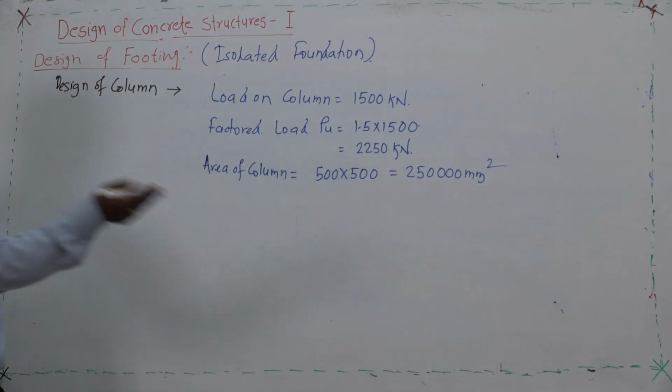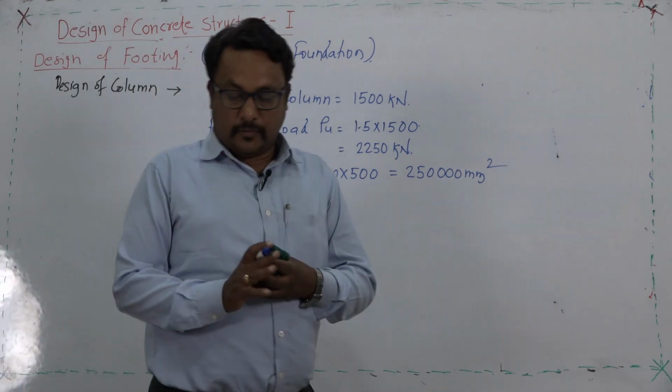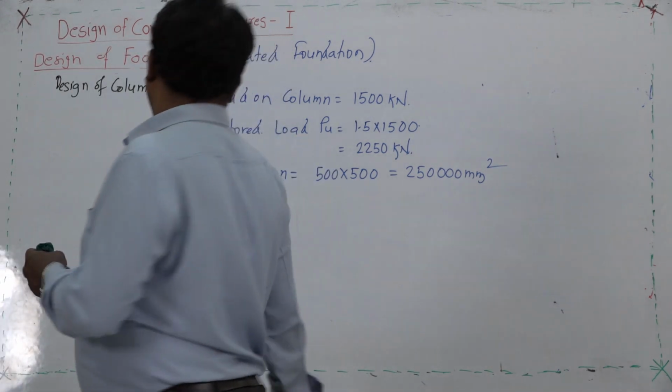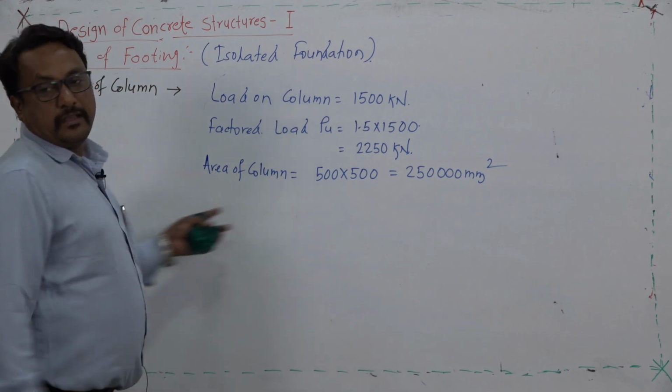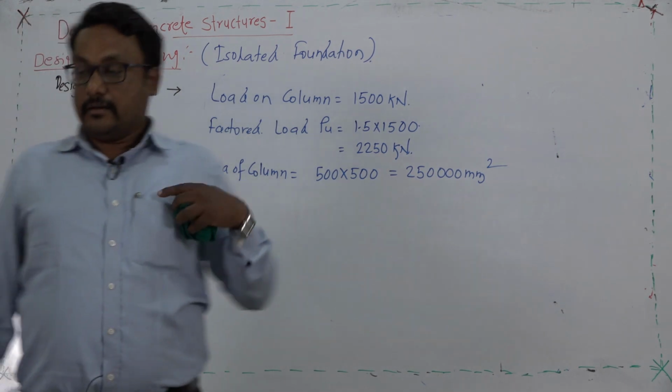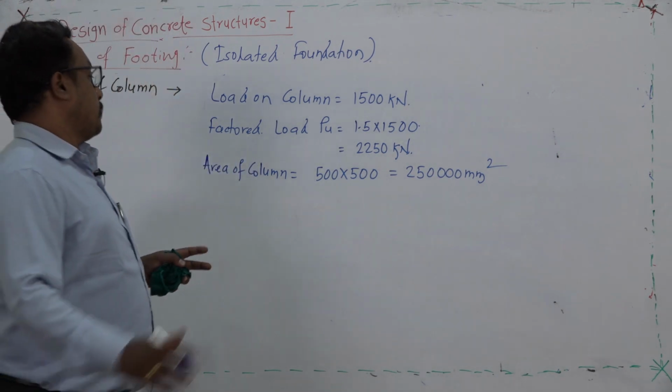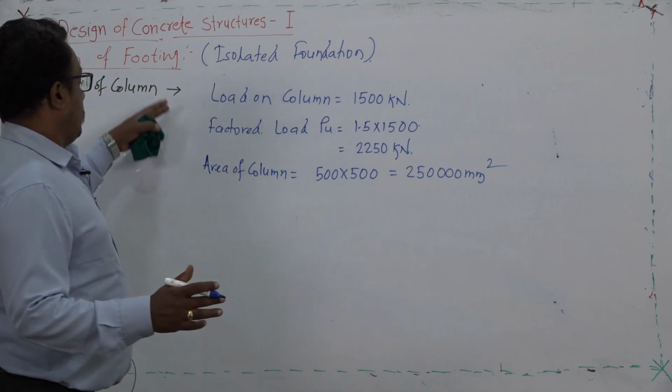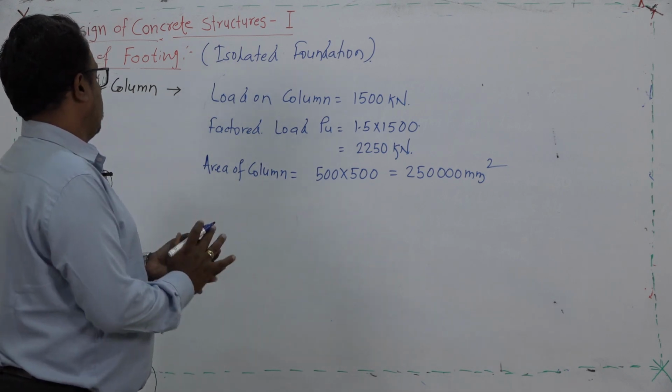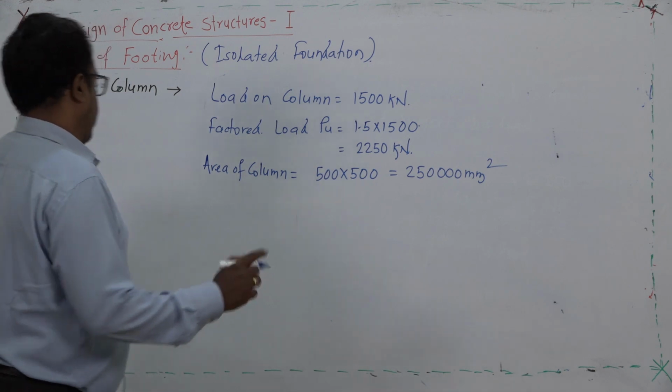If you refer to IS 456, clause number 39.3 is there, where you can have the formula to quantify the load carrying capacity of the column.